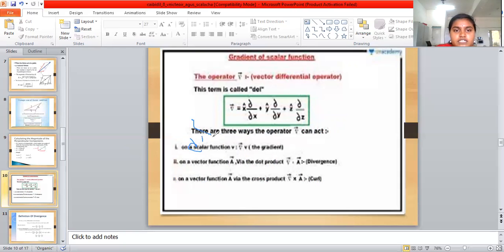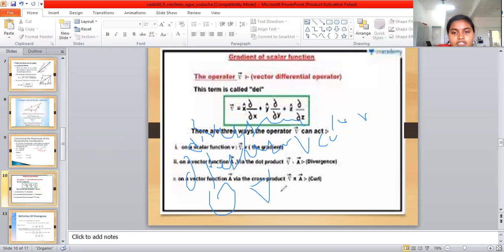Now coming to divergence. Divergence means the operator acting on the vector field in a scalar product. Scalar product means the dot product. The operator is denoted by del. So del dot the vector A is the divergence. The operator in scalar product with the vector field is called divergence.